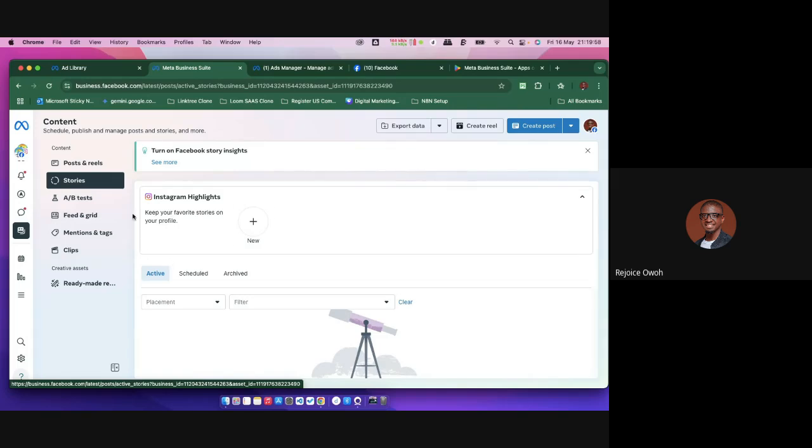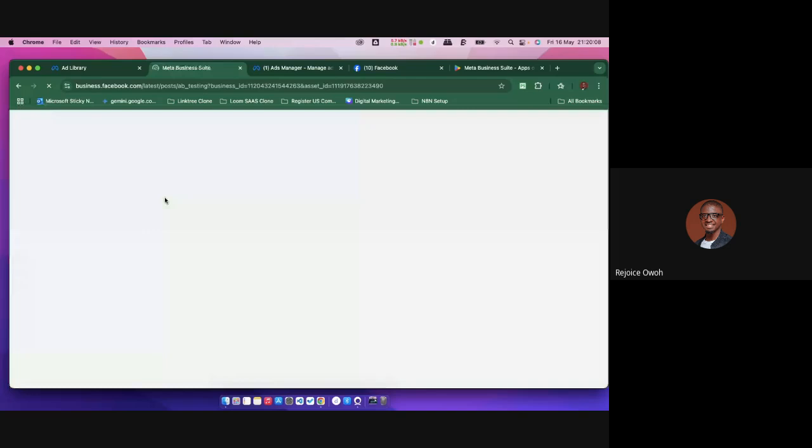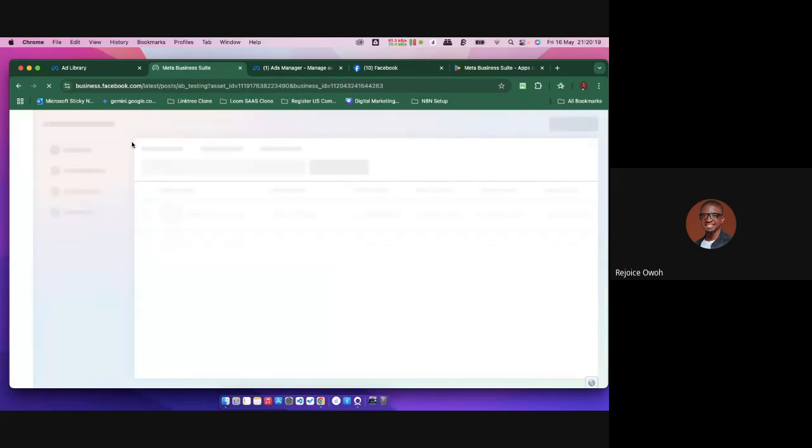You can actually post, make schedule, archive some of them. There's also A/B test. A/B test means, for example, I want to make a post now, but I want to run an advert, and I don't know if people will like this version. So I'm making two different versions. The aim is just to test which one works. That's the whole A/B testing.